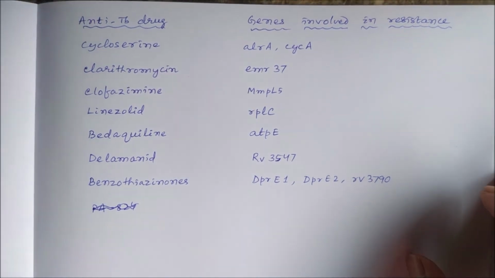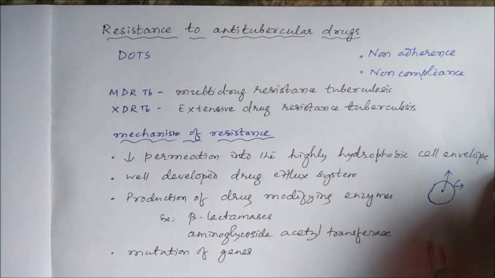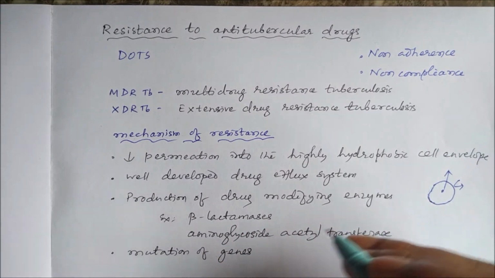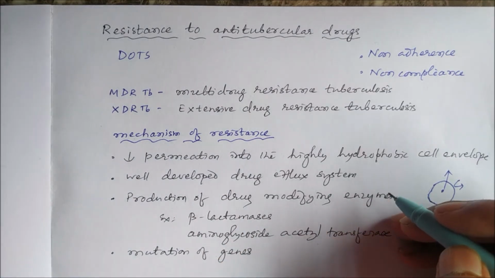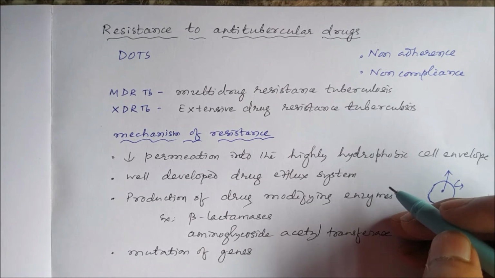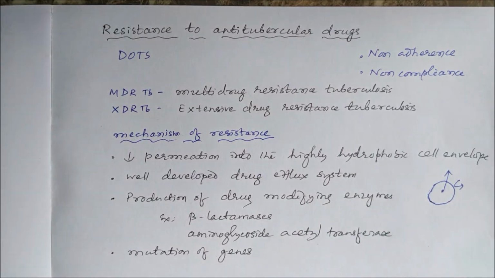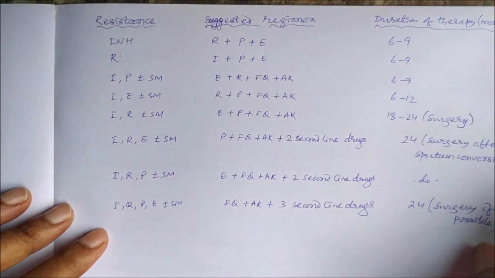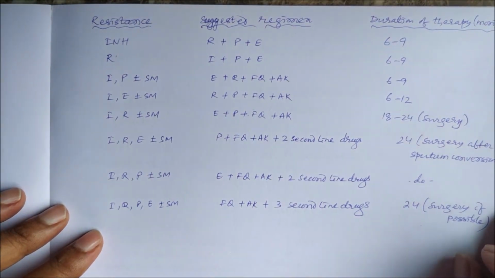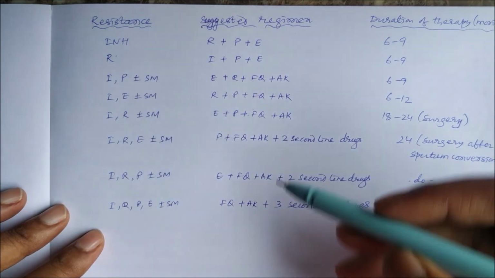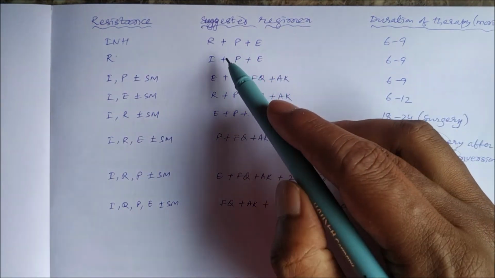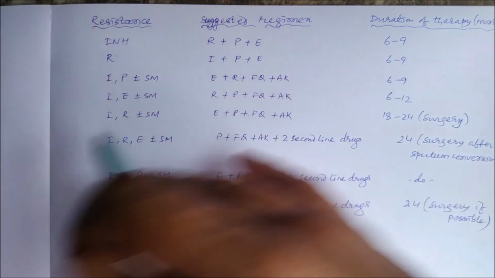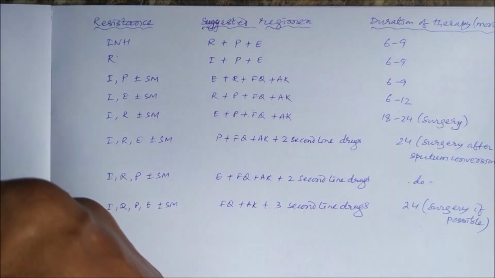These are the mechanisms of resistance, and in case of resistance we have to give some additional drugs to counter that. If there is resistance to isoniazid, what can we give?